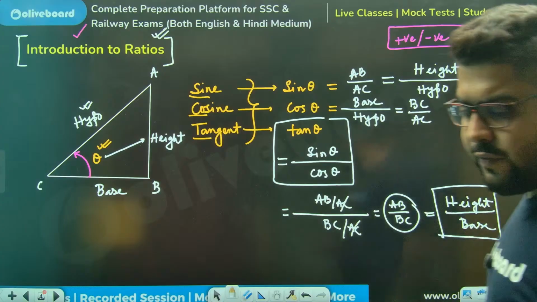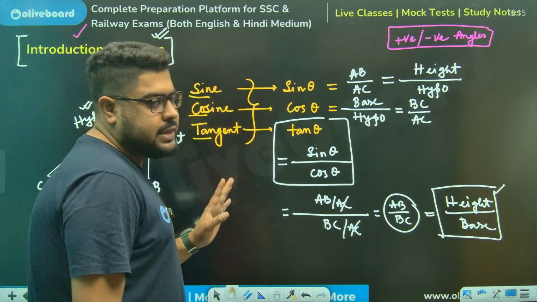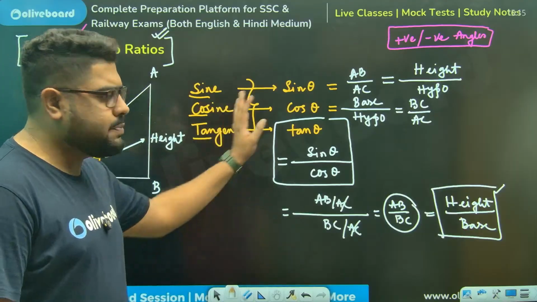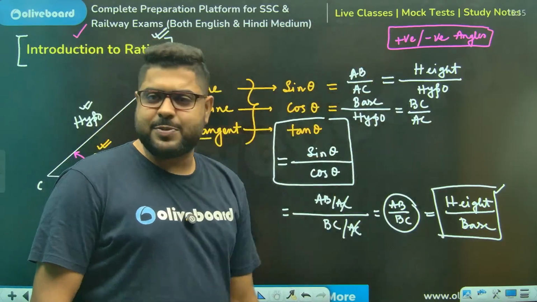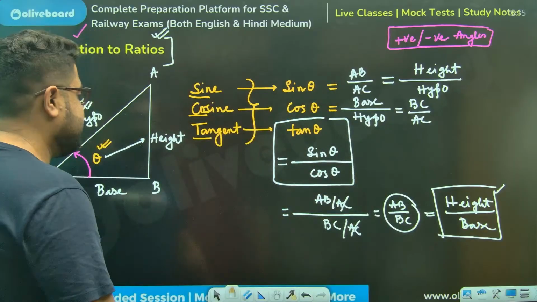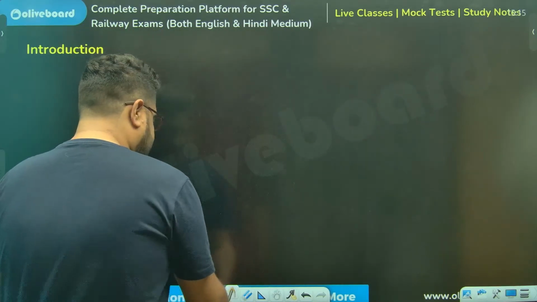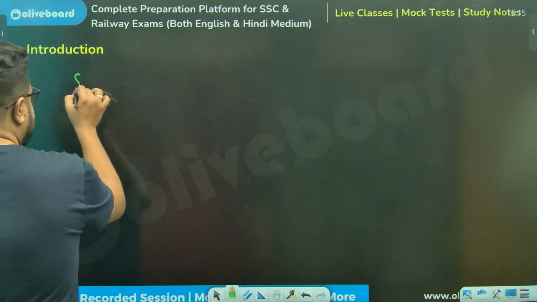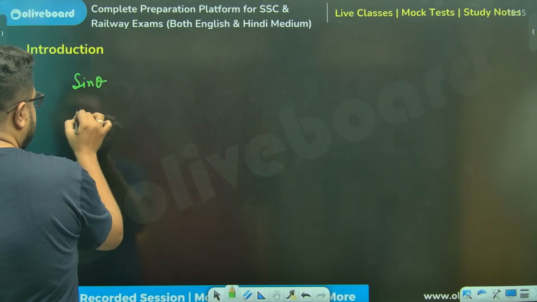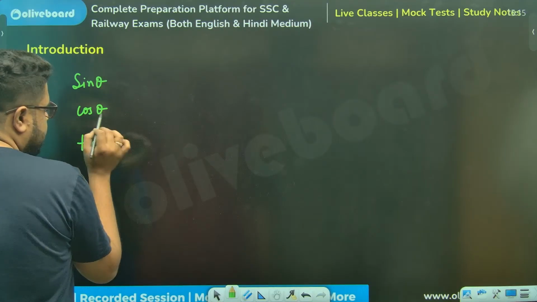Is this clear to everyone? Is this 100% clear? Sine, cos, tan. Very simple. For those who have forgotten everything, this is just a recap. Now please understand, there are three more ratios as well, besides sine theta, cos theta, tan theta.